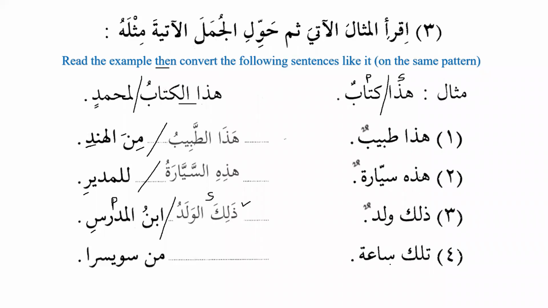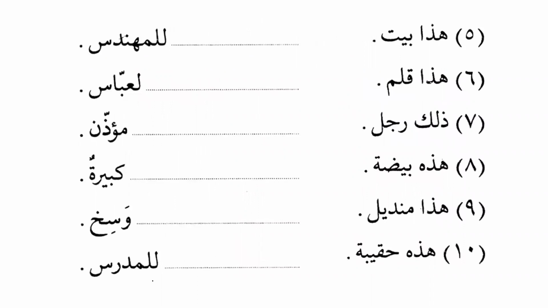تلك ساعة, that is a watch. Now I want to say that watch is from Switzerland. How will I say? تلك الساعة. Excellent. تلك الساعة من سويسرا. That watch is from Switzerland. هذا بيت. This is a house. Now I want to say this house belongs to the engineer. So we will say, هذا البيت للمهندس. This house belongs to the engineer.